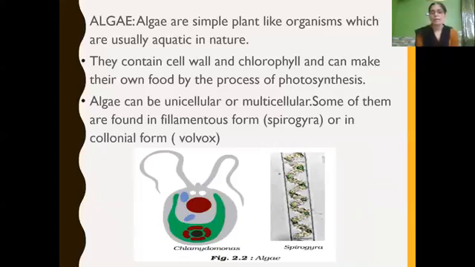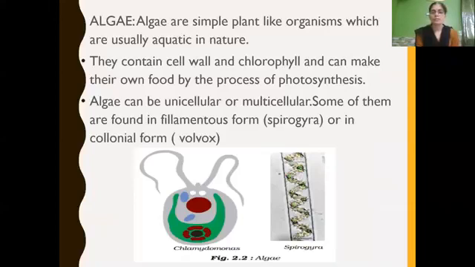Plant cells contain a cell wall. You have learned the differences between plant cell and animal cell, isn't it? Plant cells contain a cell wall, and they also contain chlorophyll. So they come into the category of plants, isn't it? They contain cell wall and chlorophyll so that they can make their own food by the process of photosynthesis.